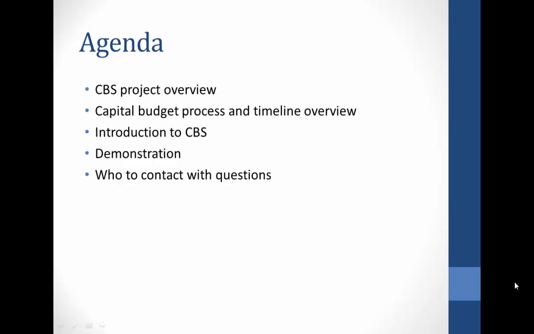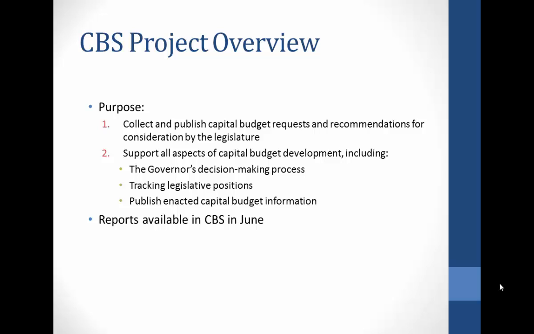budget system. The purpose of the capital budget system is to collect and publish capital budget requests and recommendations for consideration by the legislature. The capital budget system will support all aspects of capital budget development, including the governor's decision-making process, tracking legislative positions, and will be able to publish enacted capital budget information. The report of your capital budget requests that will be published on July 15th and submitted to the legislature will be available in CBS in June.